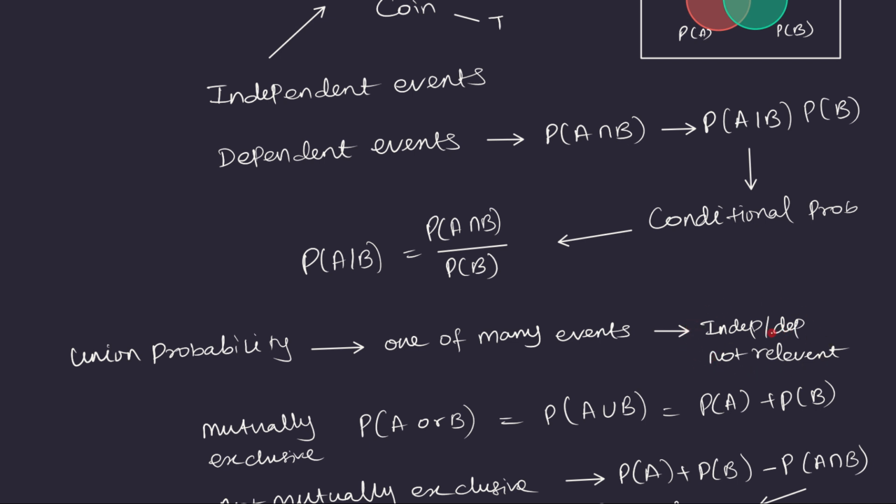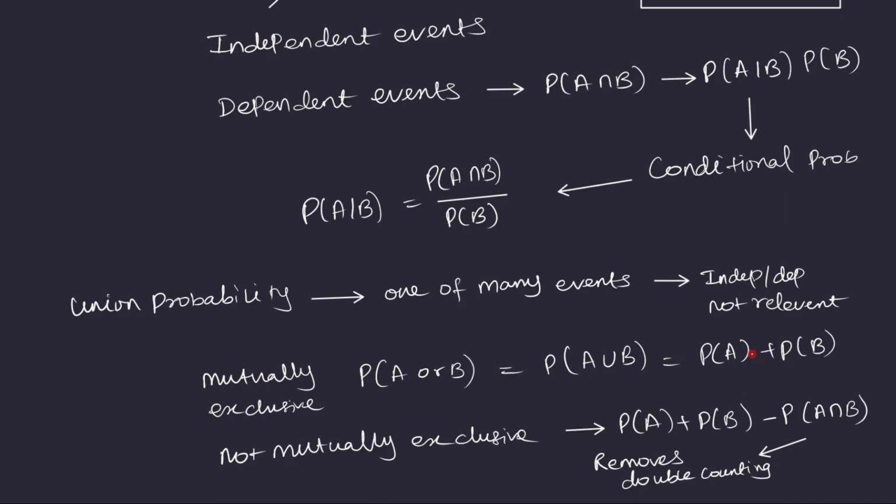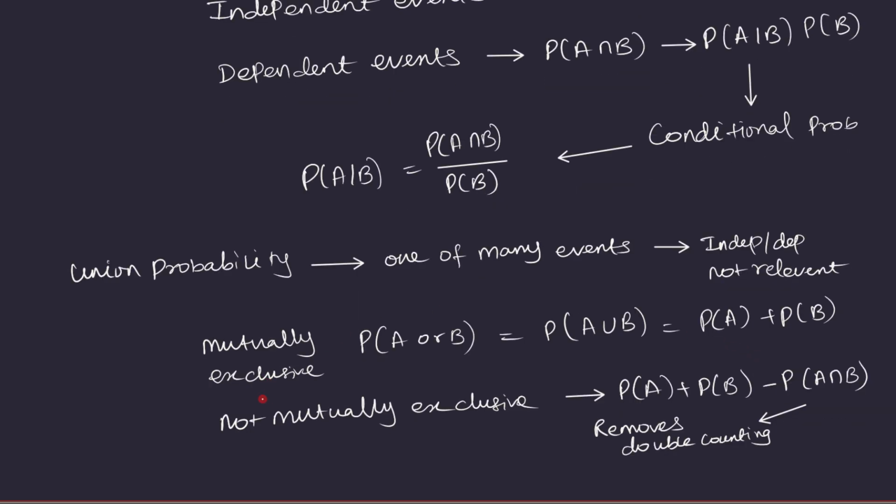If you think about it, when we are talking about drawing a card from a deck, the probability of getting a red card or the probability of getting a diamond card are not going to affect each other, right? It is still going to be 1 over 52. So that is why we are ignoring the independence and dependence nature of the events for union probability. But mutual exclusivity is going to matter.